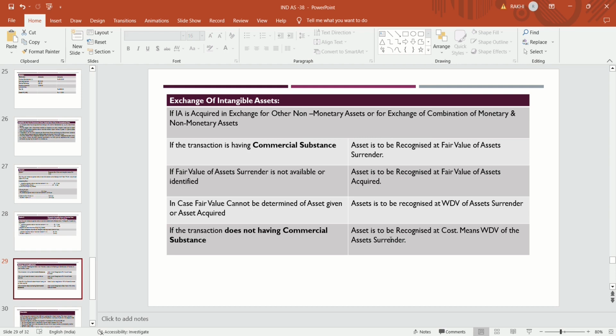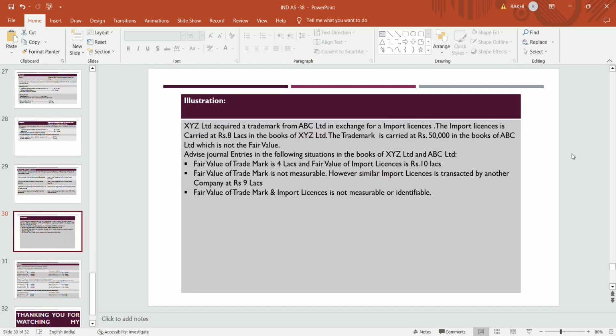In case the fair value cannot be determined of the asset given or the asset acquired, if both fair values are not determined, then the asset is to be recognized at WDV of the asset surrendered. And if the transaction does not have commercial substance, the asset is to be recognized at cost, means WDV of the asset surrendered. Let's take the example.